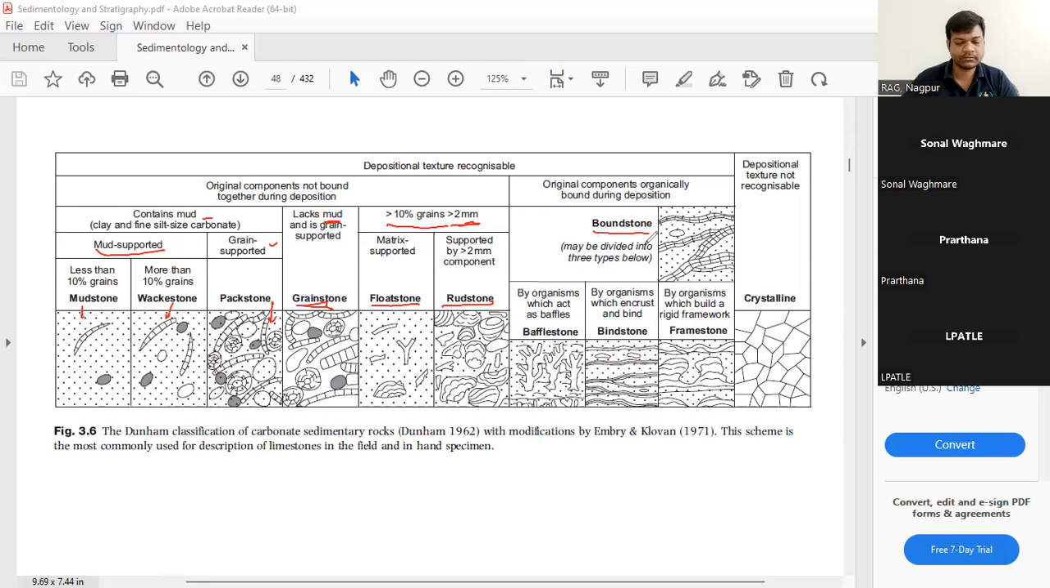Now this boundstone is divided into these three: bafflestone, bindstone, and framestone. Organisms which act as baffles give bafflestone. Organisms which encrust and bind give bindstone. Organisms which build a rigid framework give framestone. And when the depositional texture is not recognizable, it will be called crystalline.